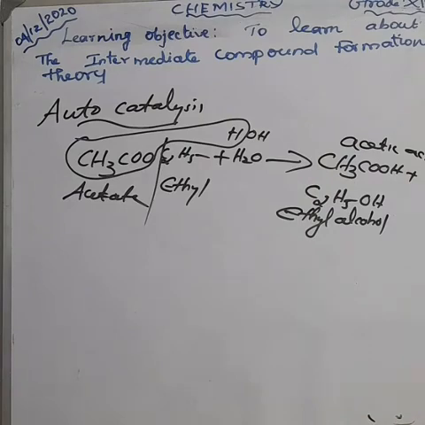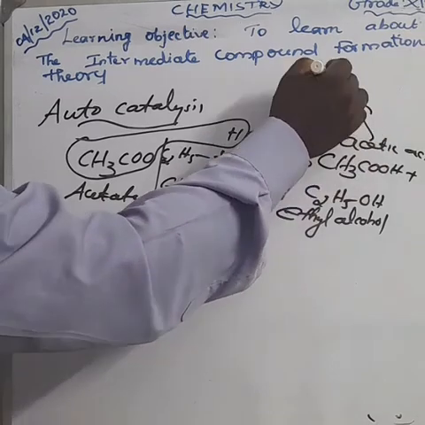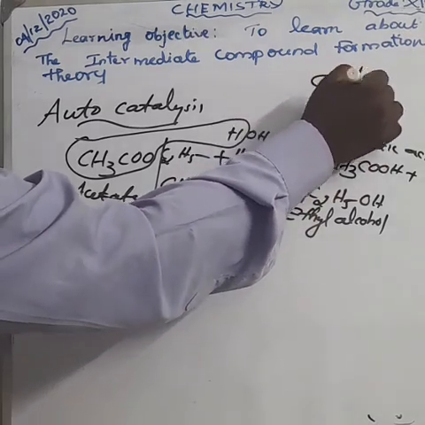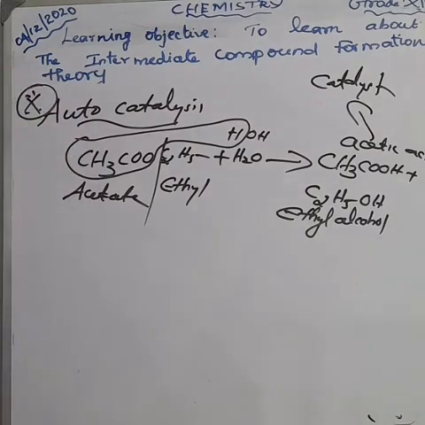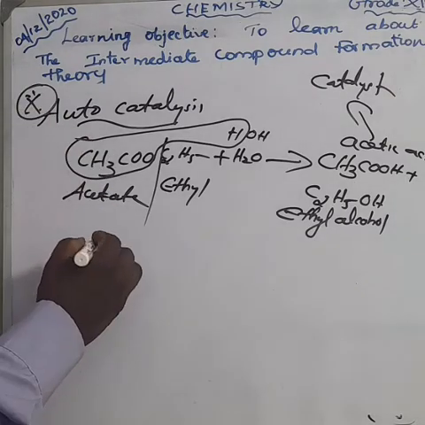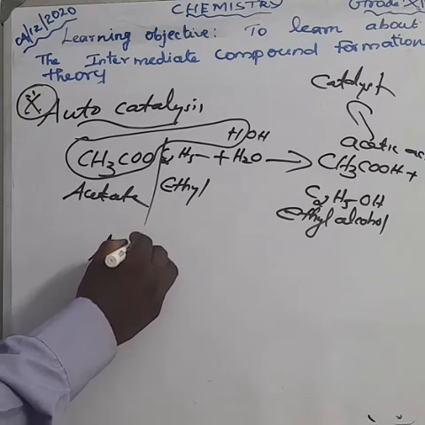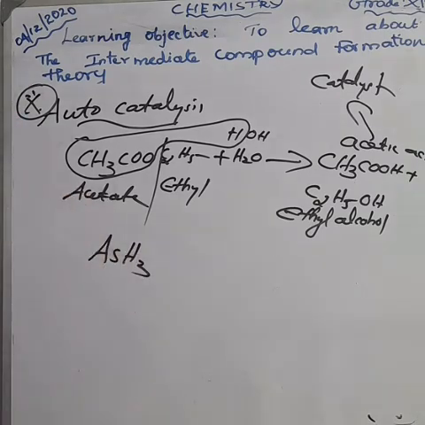Here acetic acid is the autocatalyst. Which one is the catalyst? Acetic acid acts as a catalyst. It's a very important question. Autocatalysis: in a certain reaction, one of the products formed acts as a catalyst to the reaction. Clear? One more example is arsine, AsH3, arsenic trihydride.